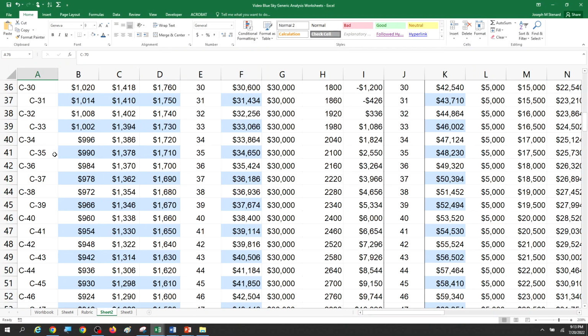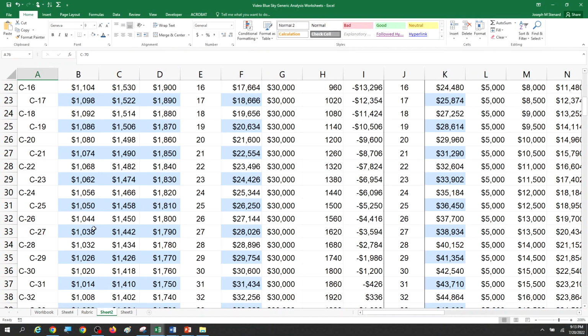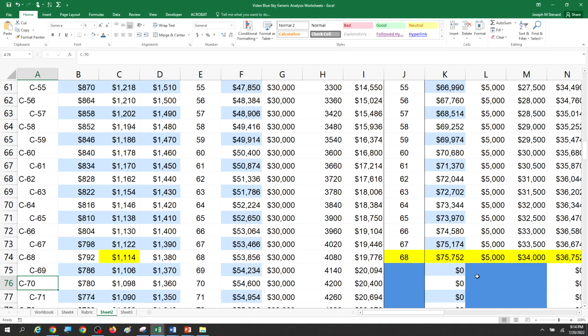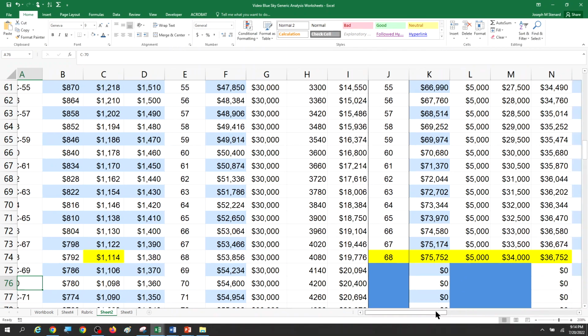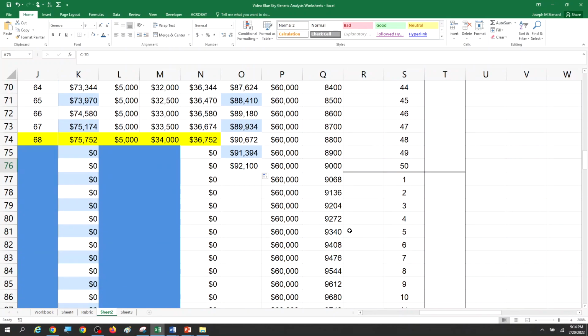Because if you think about it, we take the 200 customers that we're thinking about selling to, we line them up from the one who's willing to pay the most down to the one who's willing to pay the least. Well, the 20 that are willing to pay the most, we sold first class seats to, and the ones that we are selling the coach class seats to are the ones who are not willing to pay that much. They're not willing to pay the high price.